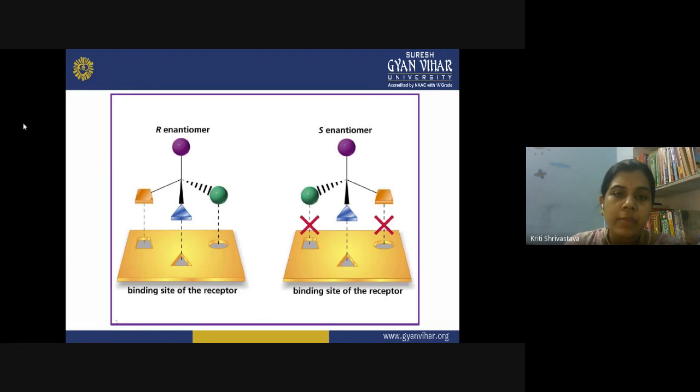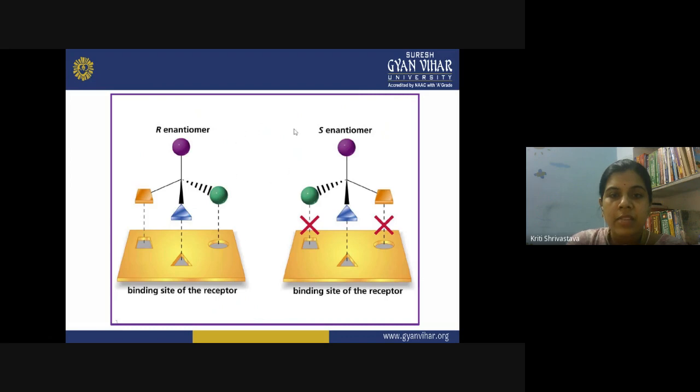In the case of these drugs, the R enantiomer can fit on the binding site of the receptor. What is the receptor? Whenever we consume a drug, it attaches itself to a receptor present on the cell membrane. The human body is composed of so many cells, and every cell has a membrane over it.